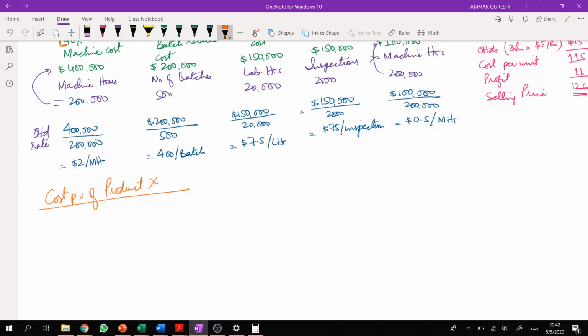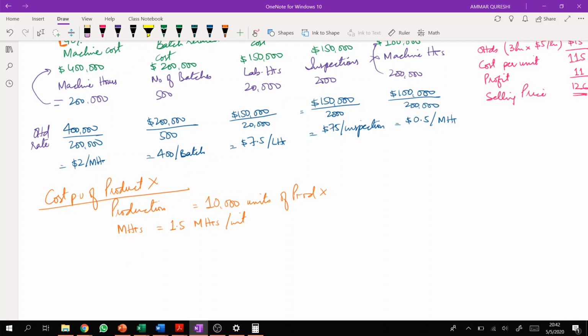Let's say that the production company wants to manufacture 10,000 units of product X, right? And total machine hours which will be required are around, let's say, 1.5 machine hours per unit, right?